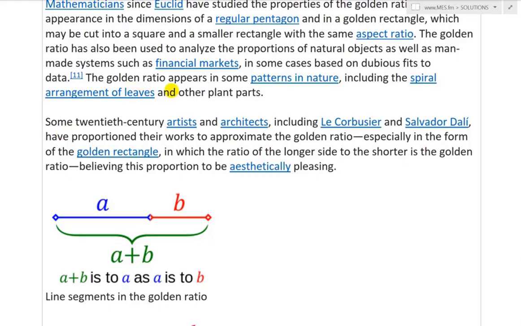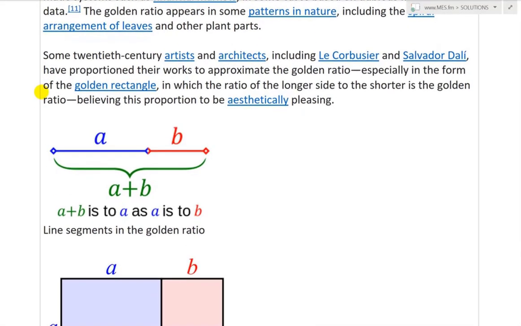The golden ratio appears in some patterns in nature, including the spiral arrangements of leaves and other plant parts. Some 20th century artists and architects, including Le Corbusier and Salvador Dali, have proportioned their works to approximate the golden ratio, especially in the form of the golden rectangle, in which the ratio of the longer side to the shorter side is the golden ratio, believing this proportion to be aesthetically pleasing.